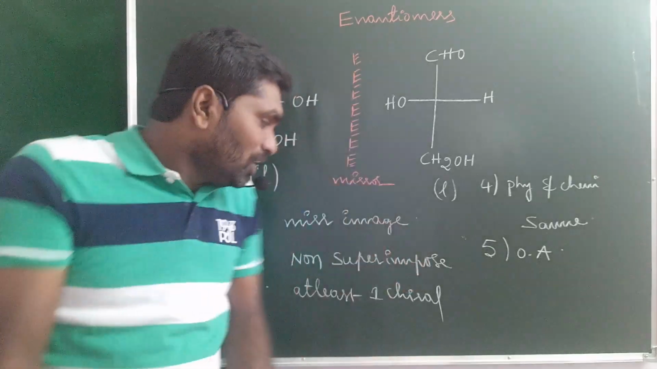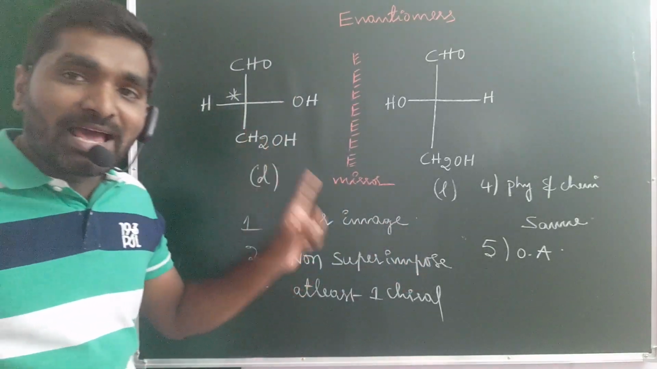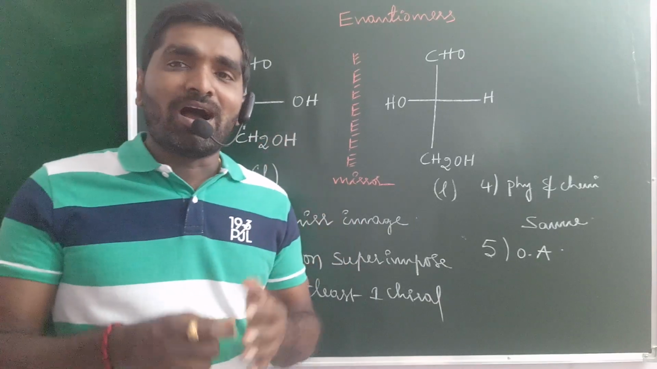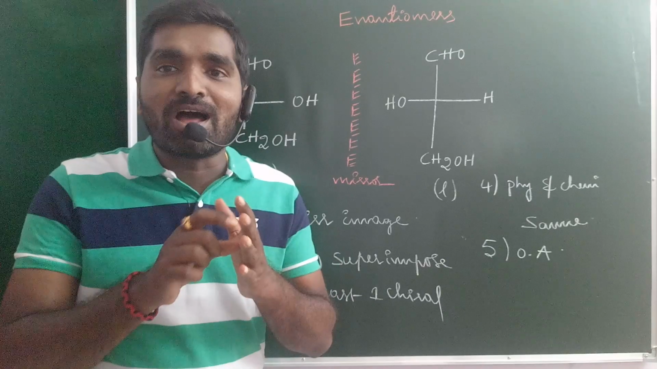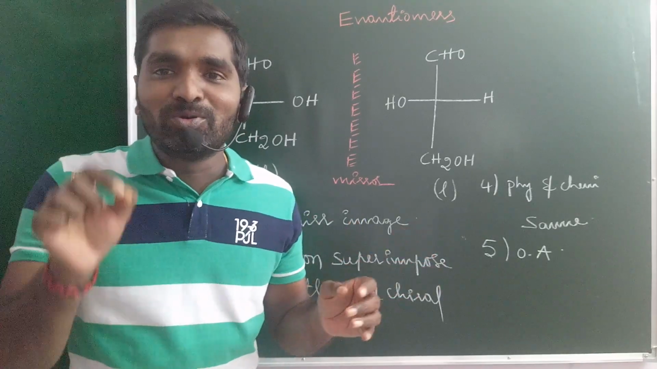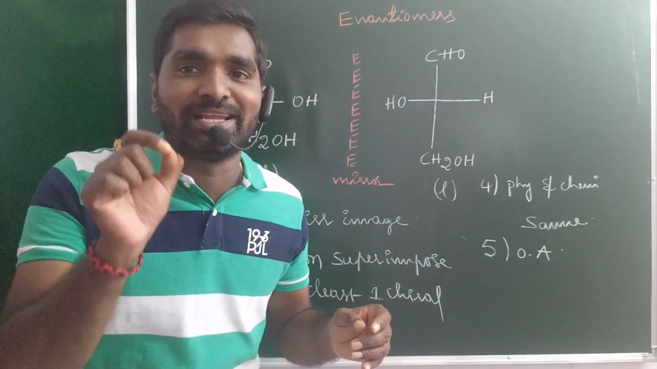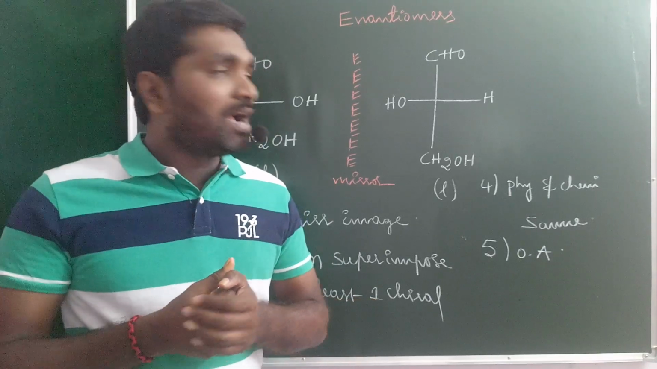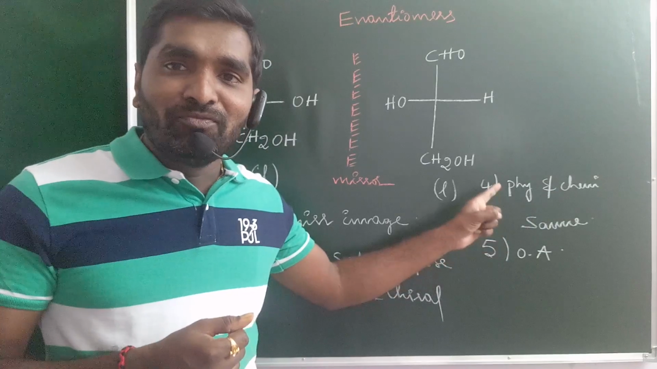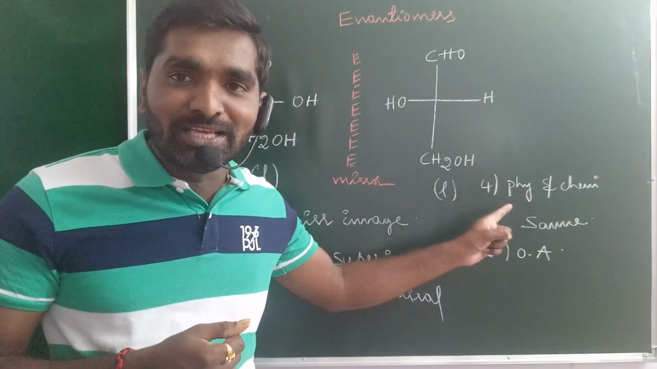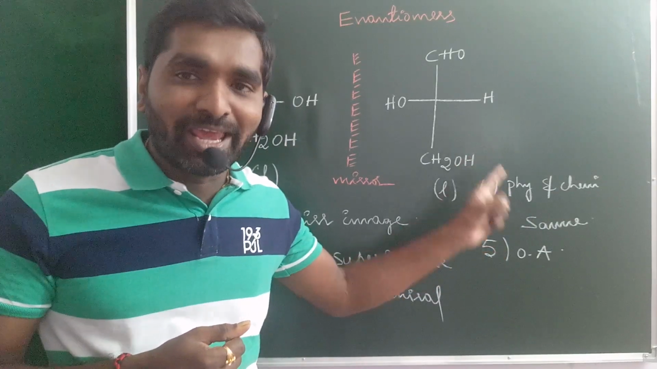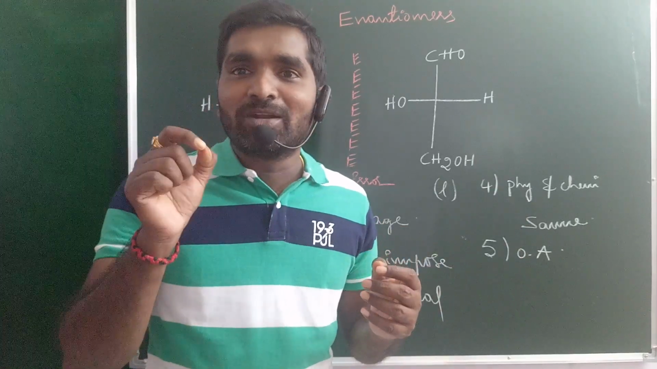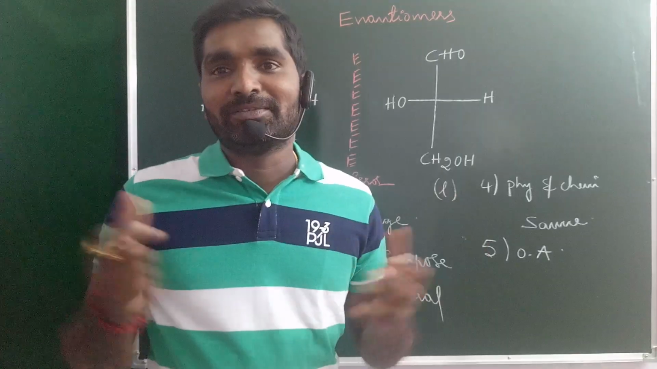Okay guys. Point number 3, an enantiomer must contain at least one chiral center. Not all mirror image compounds are enantiomers. The compound should contain at least one chiral center, then only may they be called enantiomers. And point number 4, physical and chemical properties should be the same. That's why enantiomers are quite difficult to separate.